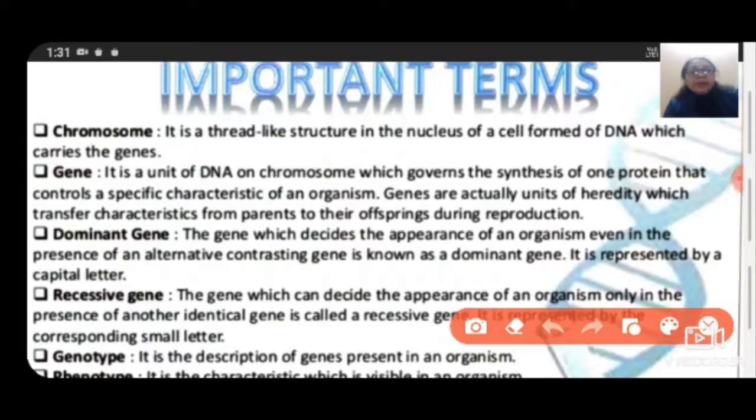I'm going to start here with important terms, beginning with chromosomes. What are chromosomes? It is a thread-like structure in the nucleus of a cell formed of DNA which carries the genes.